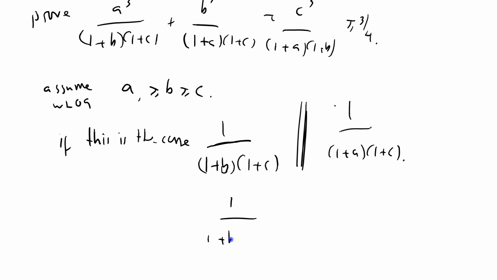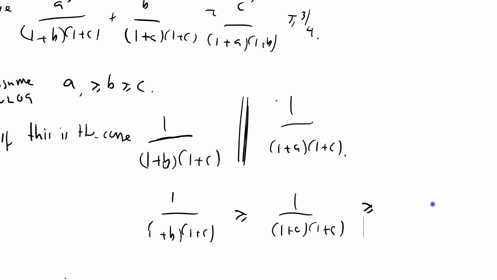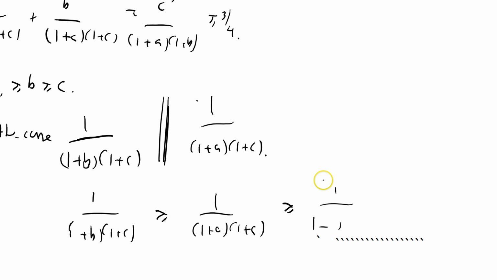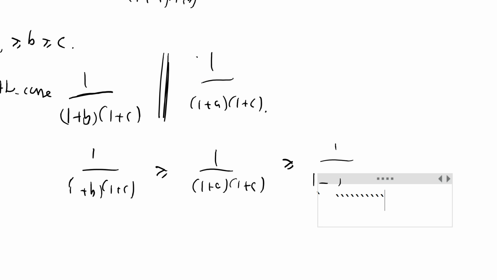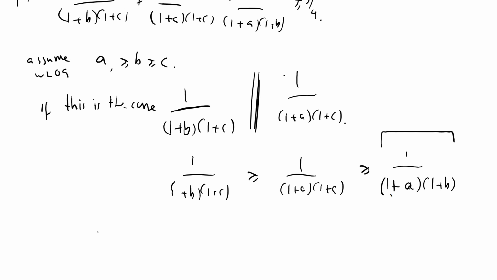So 1 over 1 plus B, 1 plus C is greater than or equal to 1 over 1 plus A, 1 plus C, and that in turn is greater than or equal to the third denominator. Oh dear, I don't quite understand what that is. Oh, I know. It's 1 over 1 plus A, 1 plus B. This guy's the smallest one because you're dividing by the two biggest numbers, because A, B and C.